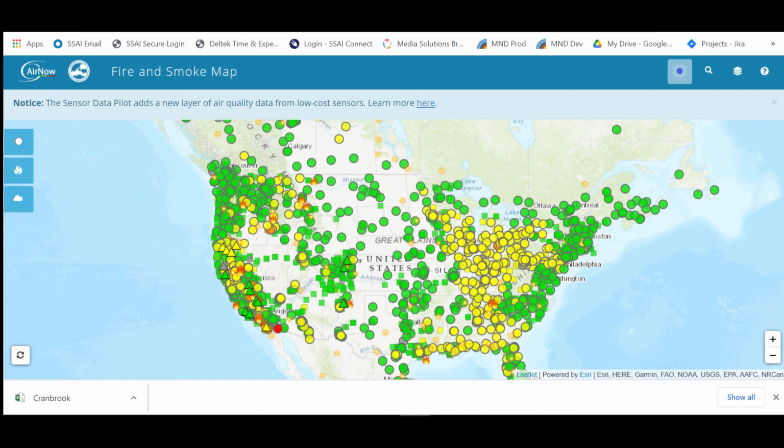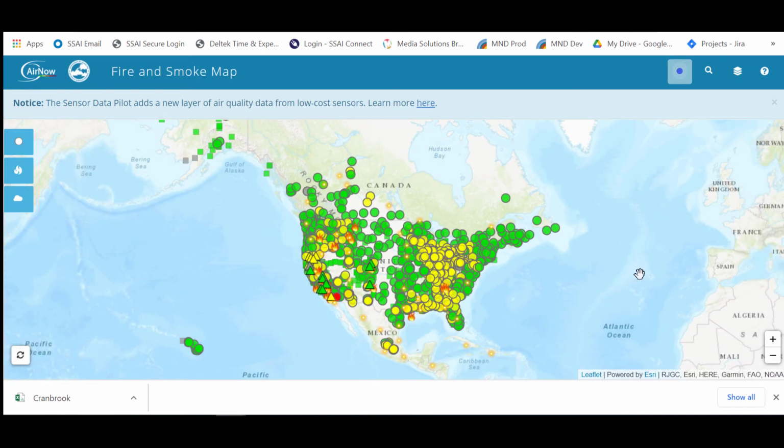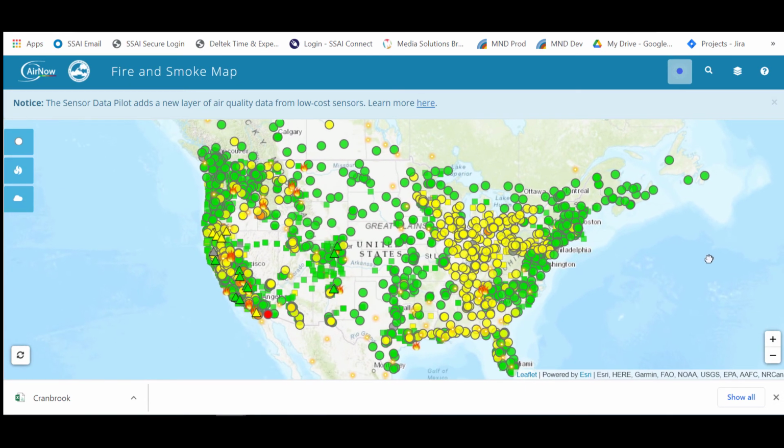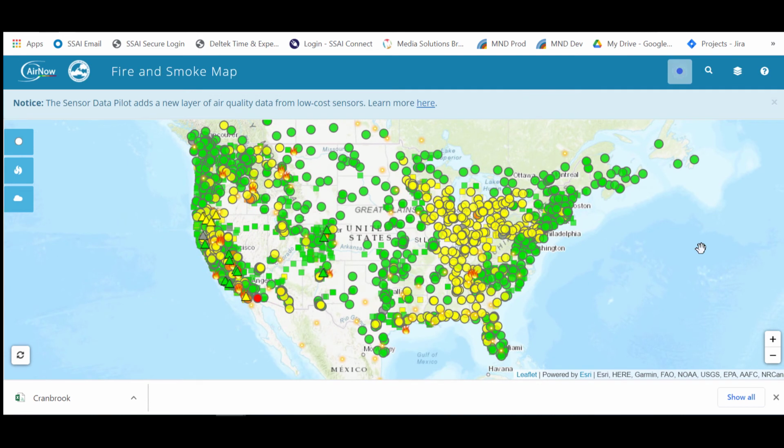Now I'd like to talk about the EPA fire and smoke map. When you first go to the map, it will pull up the whole United States unless you allow it to use your location. So when you first look at it, there's quite a bit to see and it can be a little bit overwhelming. Let me go over with you what some of these layers are.